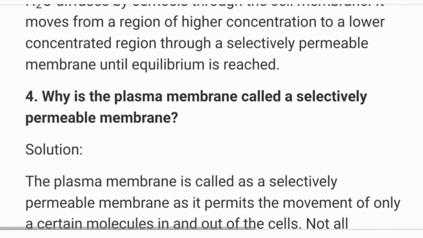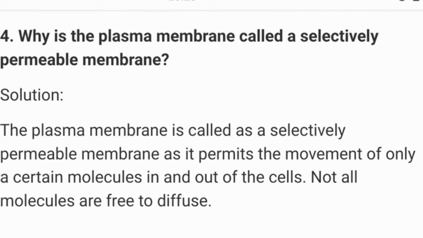We are going through the revision of NCERT textbook question. So next one, why is the plasma membrane called a selectively permeable membrane? The plasma membrane is called as a selectively permeable membrane as it permits the movement of only a certain molecules in and out of the cells. Not all molecules are free to diffuse.